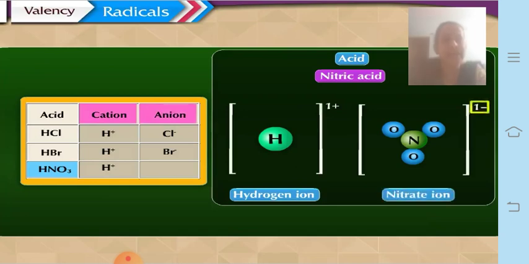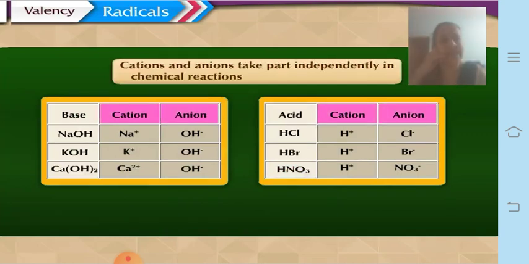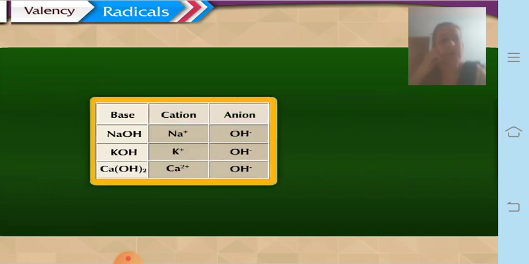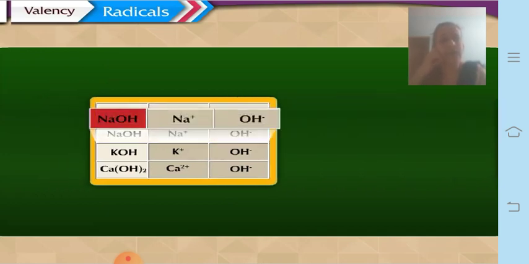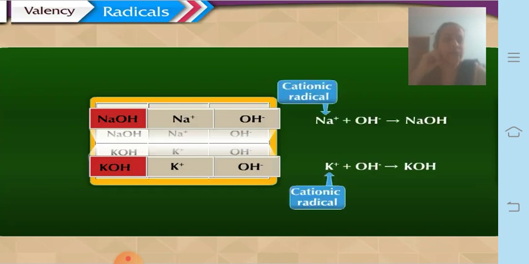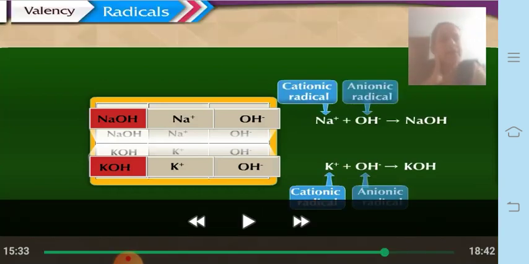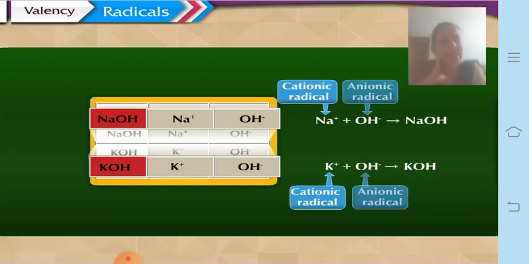Now let us see what acidic radicals and basic radicals are. Cations and anions take part independently in chemical reactions and are called radicals. In sodium hydroxide and potassium hydroxide, the cationic radicals are sodium and potassium, whereas the anionic radical in both cases is the hydroxide ion.